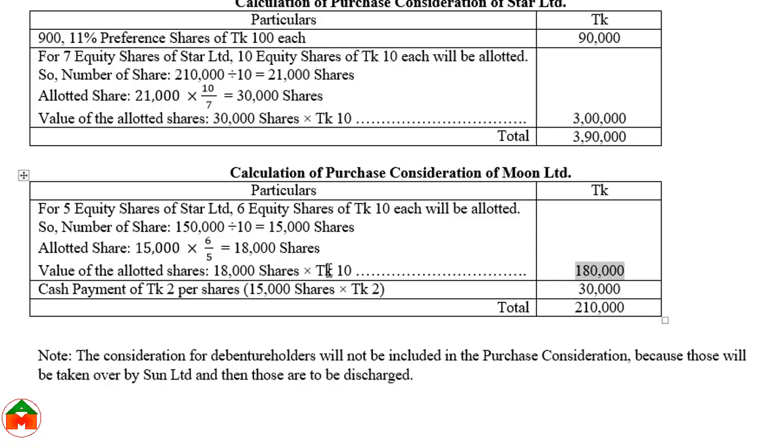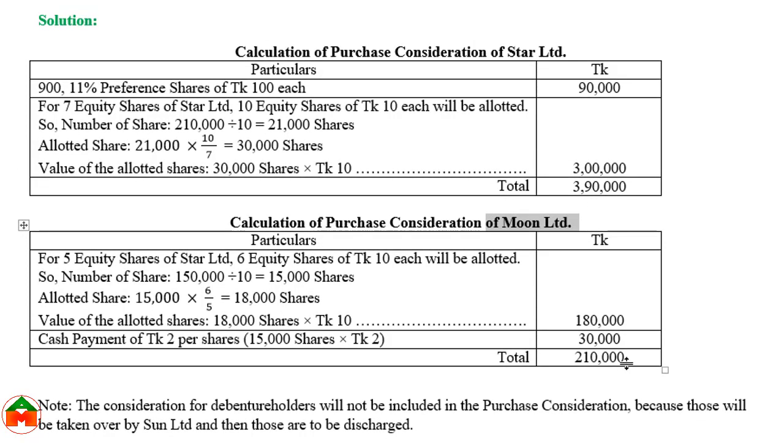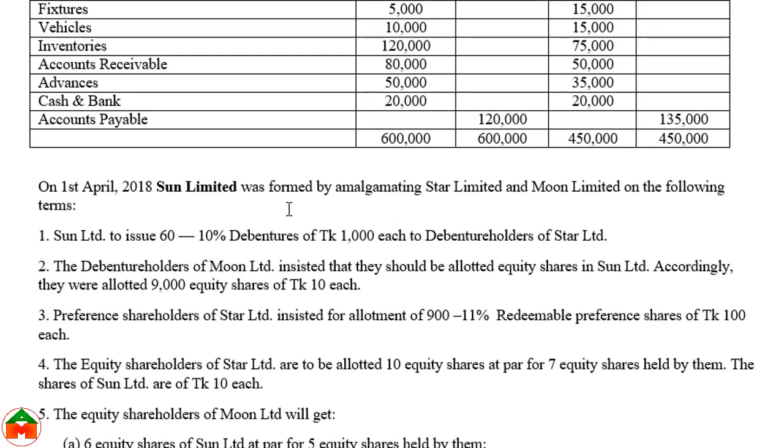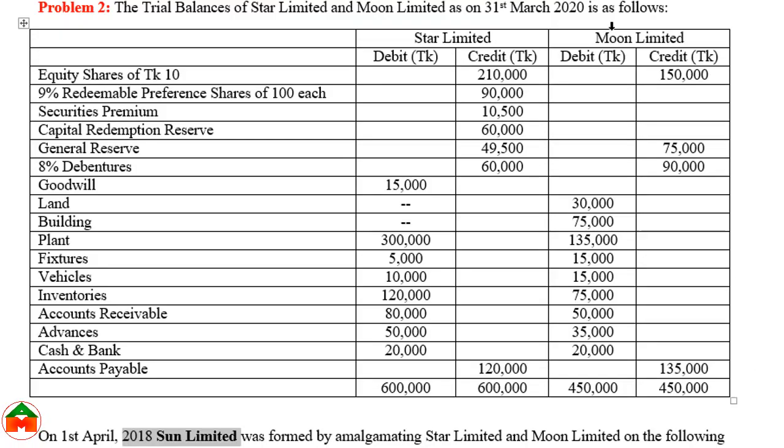Here we can see the issuance of shares. The value would be 1,80,000, and the issue of cash 30,000. So total purchase consideration for the Moon company would be 2,10,000. So this 2,10,000 and here 3,90,000, these two amounts should be paid by the Sun company. This is the newly formed company.